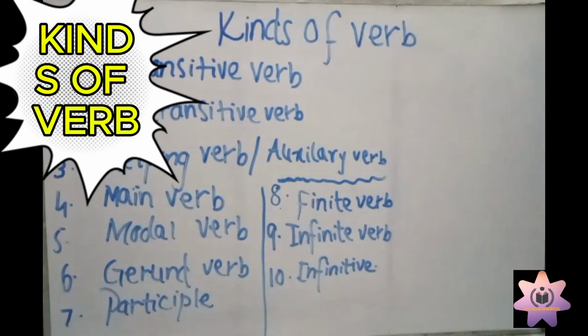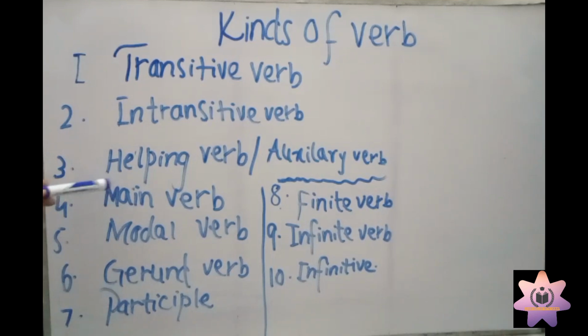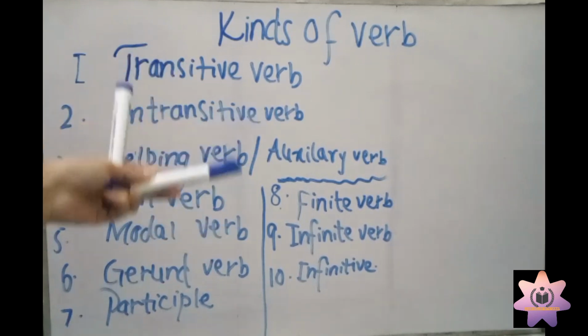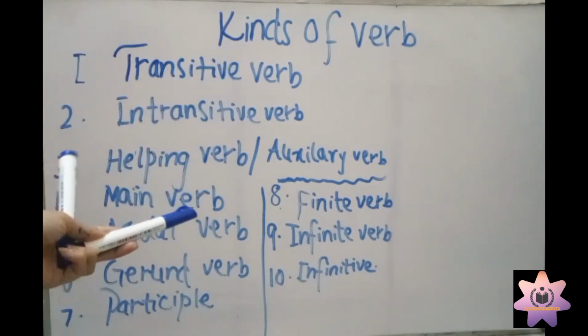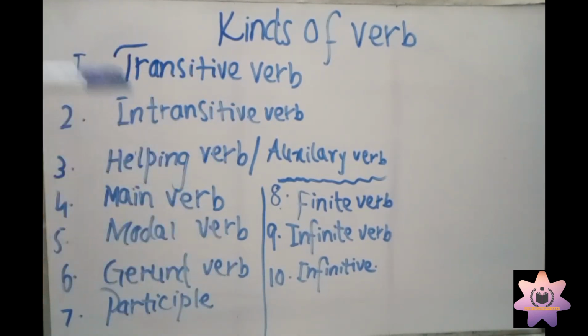So there are 10 kinds of verb: transitive verb, intransitive verb, helping verb or auxiliary verb, main verb, modal verb, gerund verb, participle verb, finite verb, infinite verb, infinitive verb. So these are 10 kinds of verb.